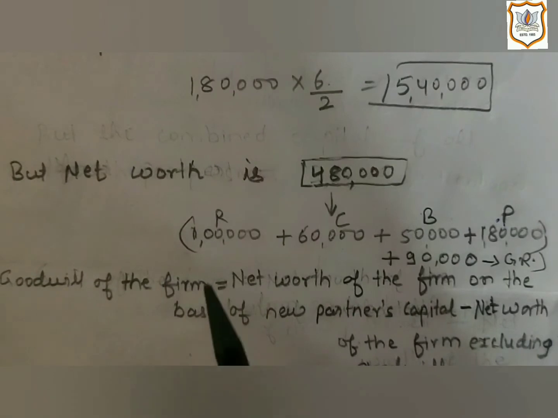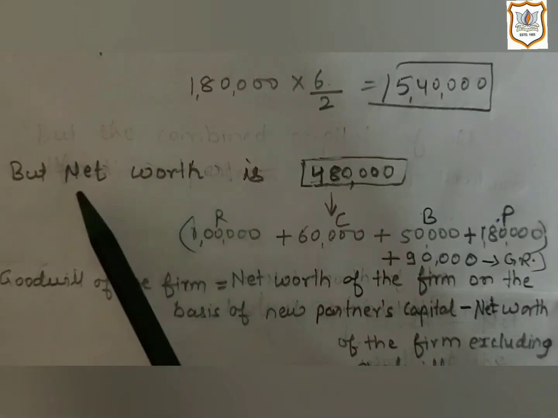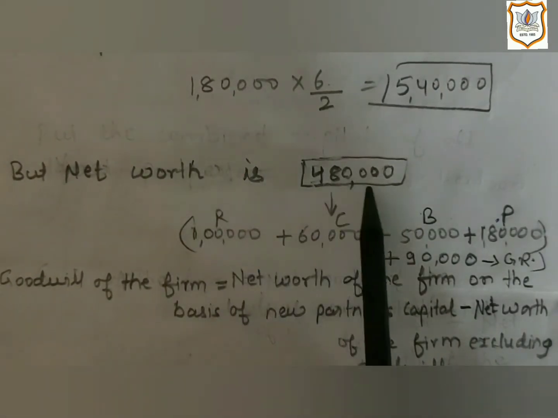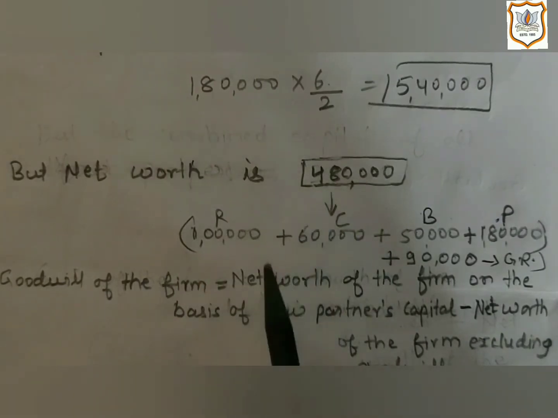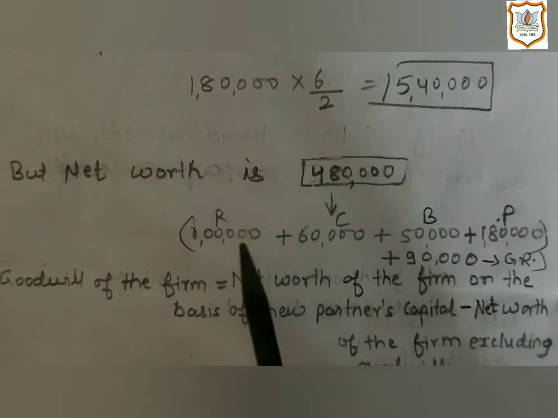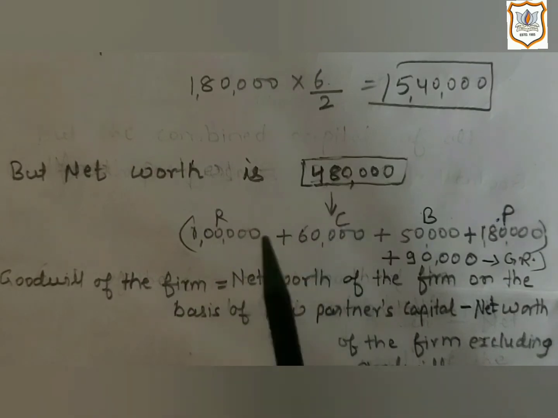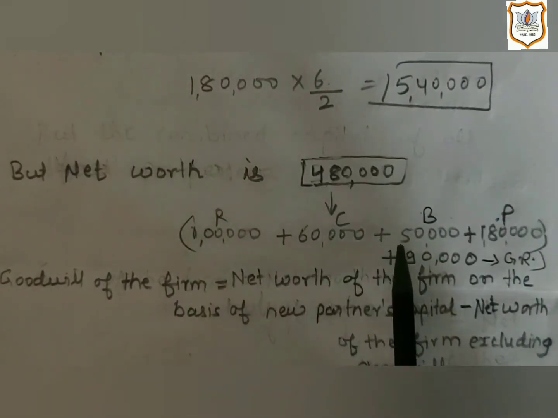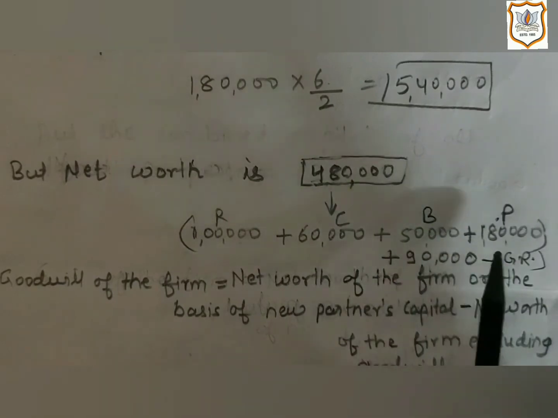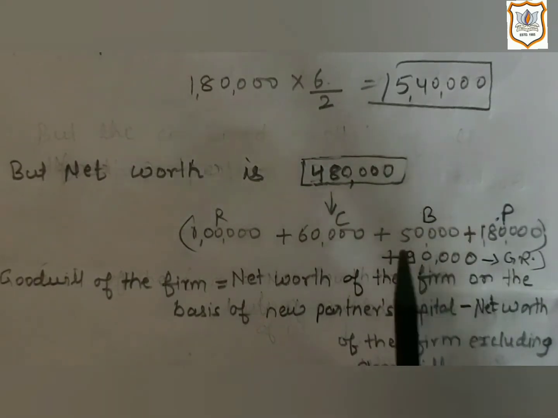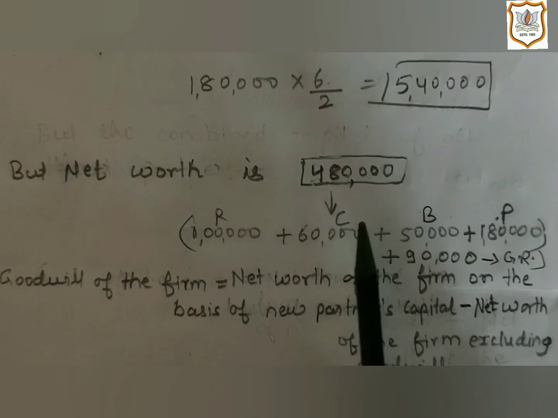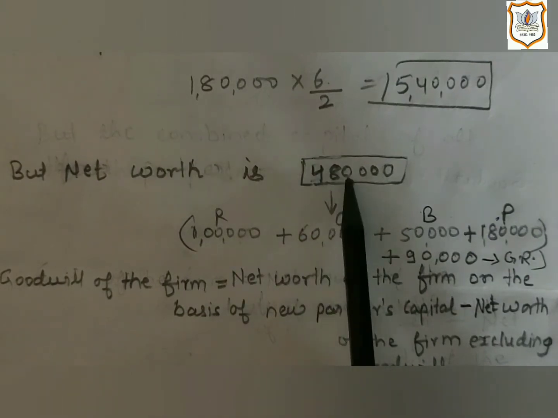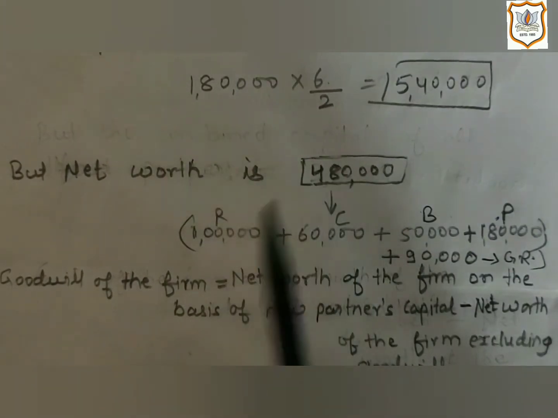But here, as per the information given in the question, the net worth is 4,80,000. In net worth, what have we included? All the capital balances of all the partners, that is R, C, B and P, will be added, and the general reserve is also given, so the general reserve will also be added. In this way, we will get 4,80,000, that is the net worth.